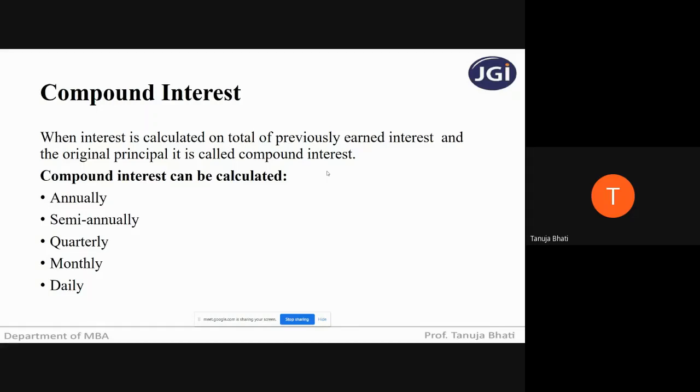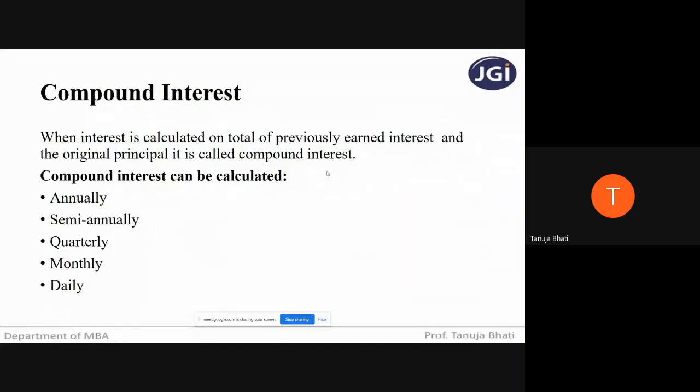Continuing my example, suppose I go to a bank to deposit 10,000 rupees on compound interest for a period of 10 years. The first year I receive an interest of 10% on 10,000, which is 1,000. So 10,000 plus 1,000 is 11,000 at the end of 1 year. For the second year, I will not calculate only on the original principal of 10,000. I will calculate on 10,000 plus the 1,000 rupees I earned in the first year. So totally on 11,000 I'm going to calculate my compound interest.